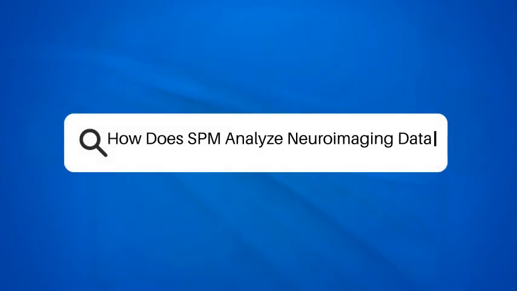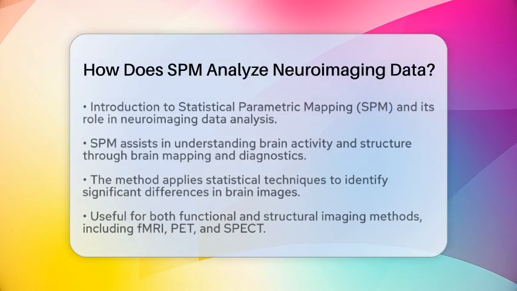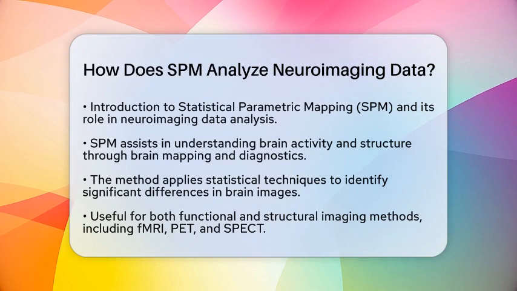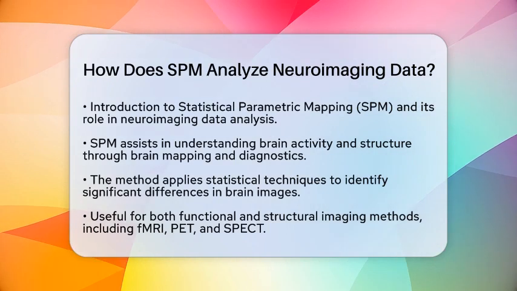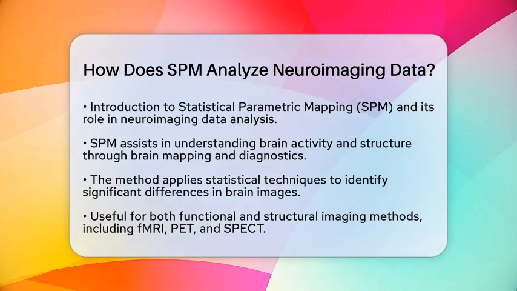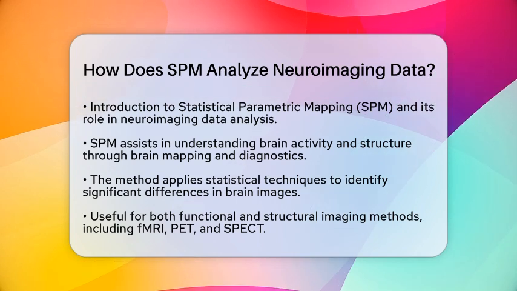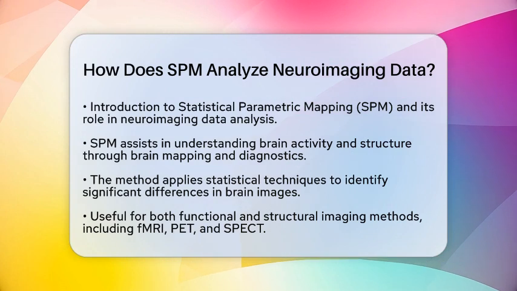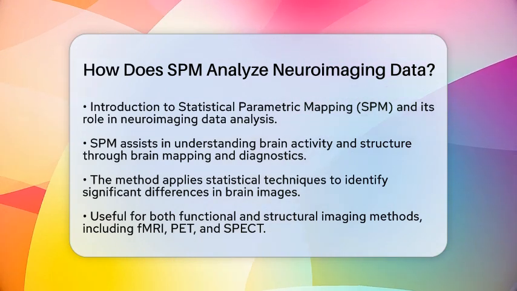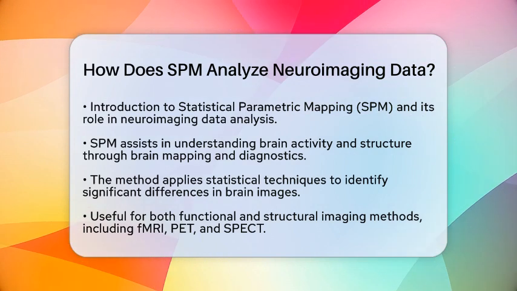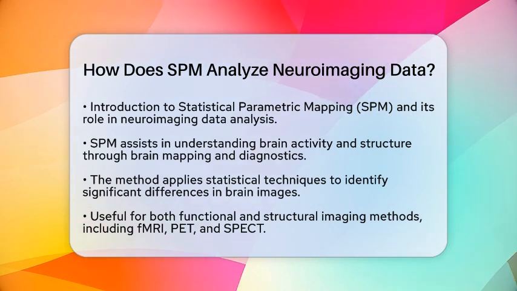How does SPM analyze neuroimaging data? Have you ever wondered how scientists make sense of the complex images produced by brain scans? Today, we will look at how statistical parametric mapping, often referred to as SPM, plays a key role in analyzing neuroimaging data. This method is essential in brain mapping and diagnostics, helping researchers understand brain activity and structure.